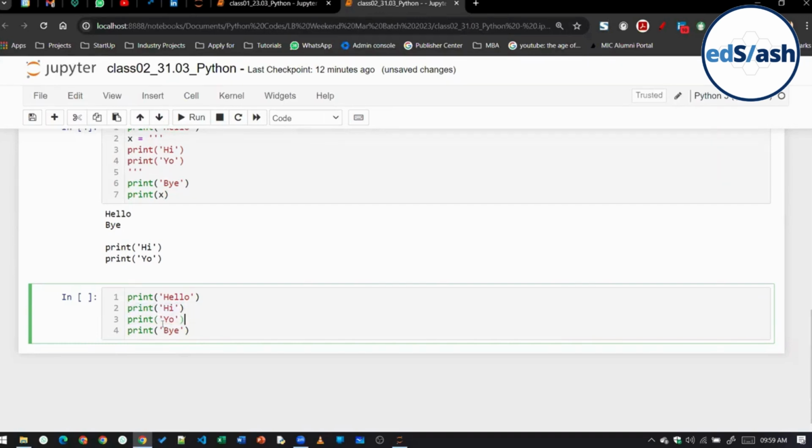Even if it is a single line, just click anywhere in the line, and then press control plus forward slash. Forward slash is present at the left hand side of the shift key. See, now they're converted to comment. If I press again, uncomment, comment, uncomment, comment, uncomment. Clear everyone so far?